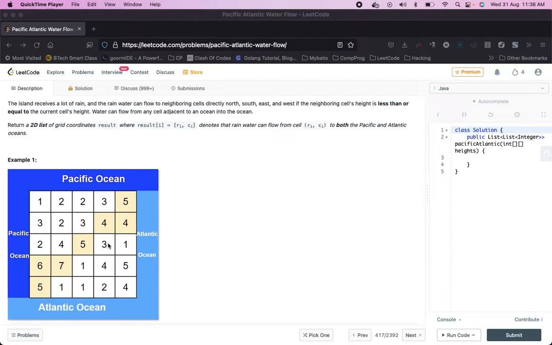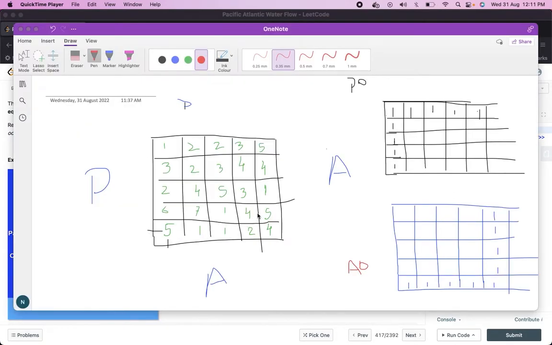So that would be like order of n cube, right? Because you have to do a BFS or DFS for each cell. So how can we optimize it? Let's see how we can optimize this, as from the LeetCode problem itself.